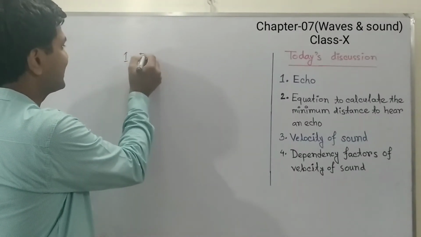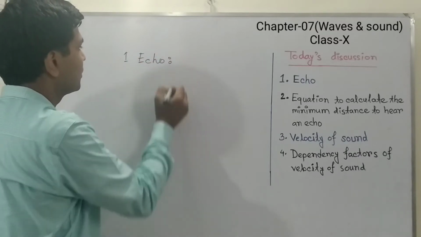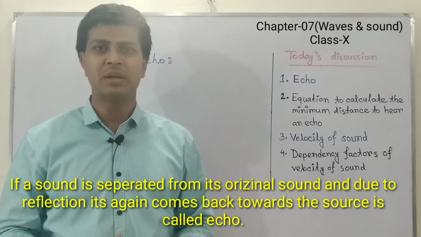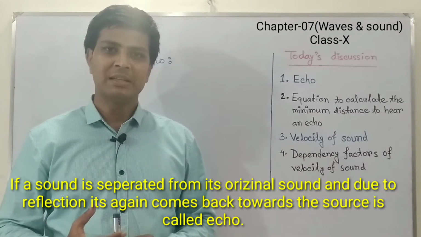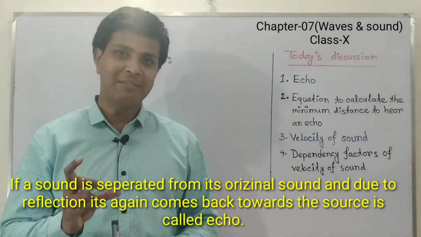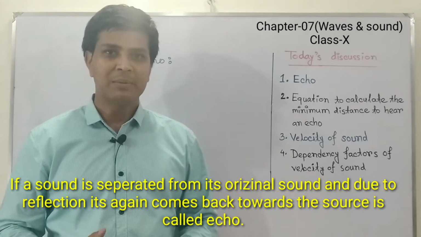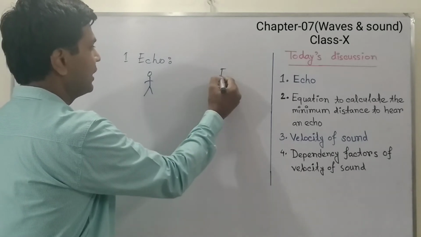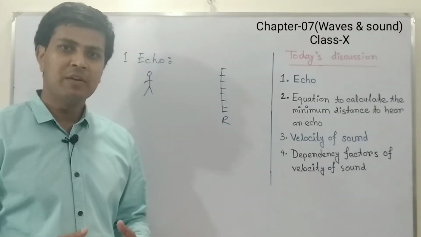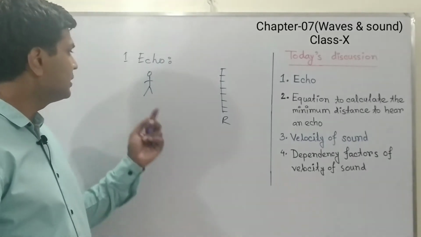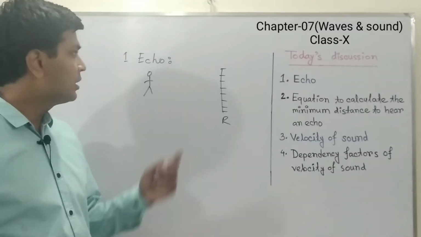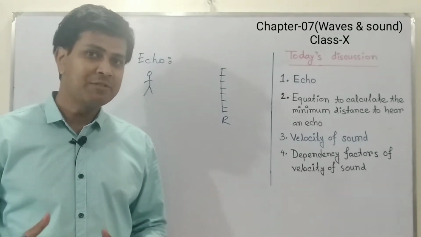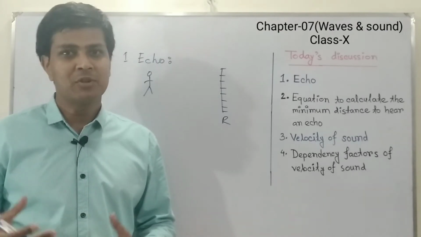Let us know what echo is. Echo means if a sound separates from its original sound and, due to reflection, that sound comes back to its source, that reflected sound is called an echo. That means if you make a sound in front of a hill and you hear the sound again, then that repeated sound is called an echo. By applying the echo, we can calculate the depth of the ocean, and the depth of a deep oil well.